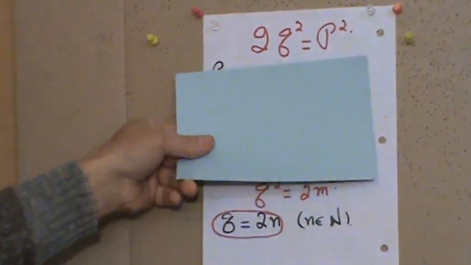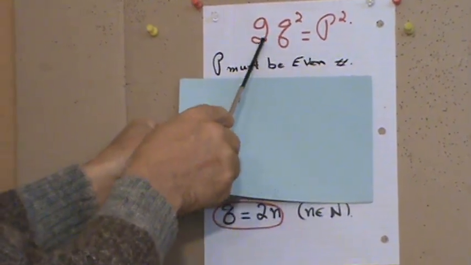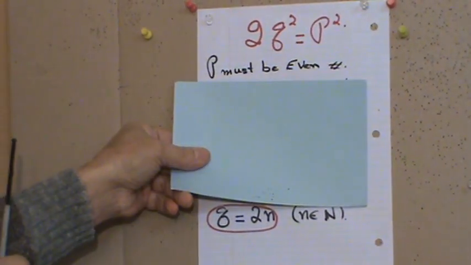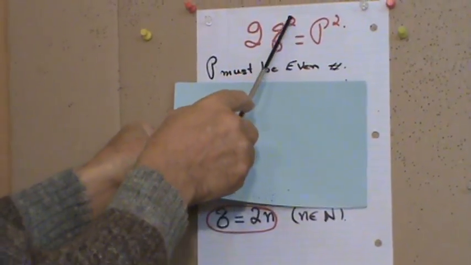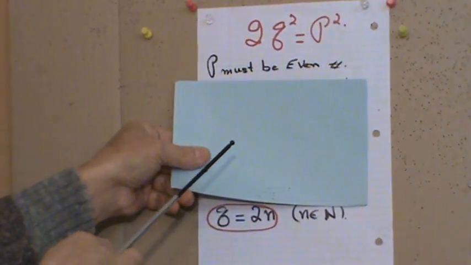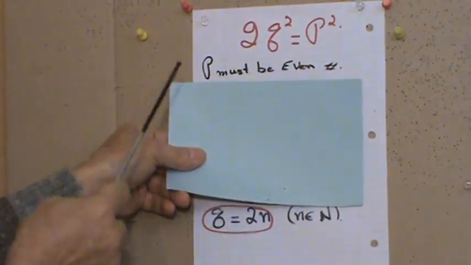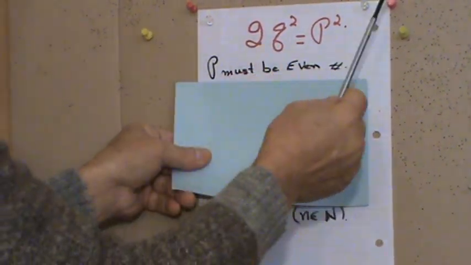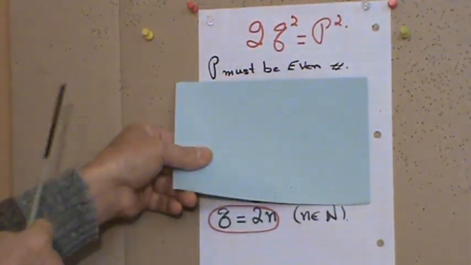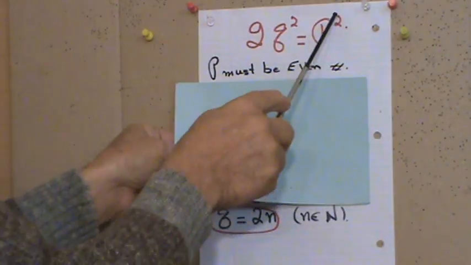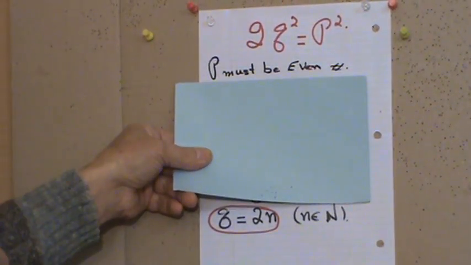Okay, now the left-hand side of the equation is even. Why? Because it's multiplied by 2. And don't forget, p and q are all natural numbers. So if the left-hand side of the equality is even, the right-hand side must also be even. So that means p square must be even, and if p square is even, that means p must be even.